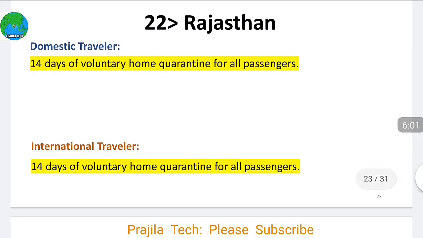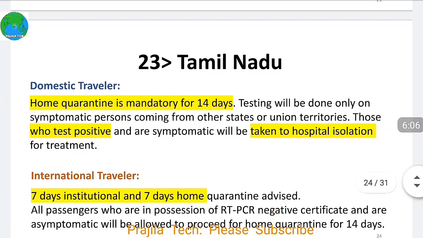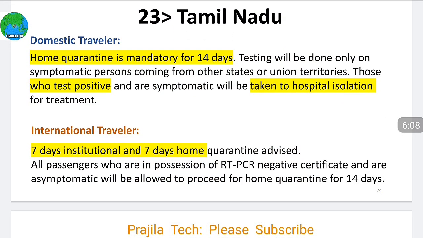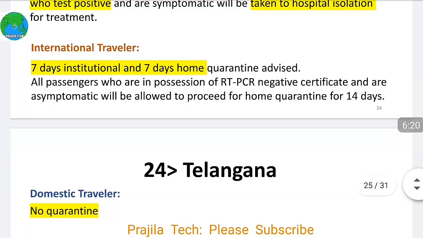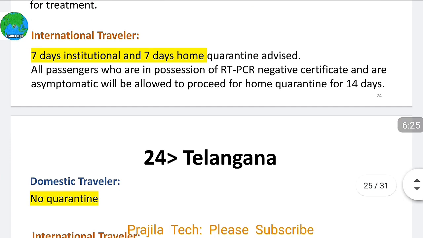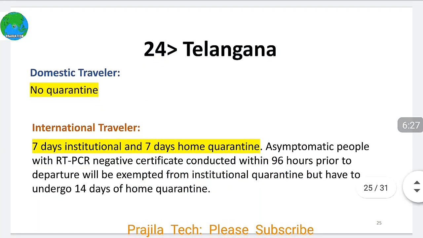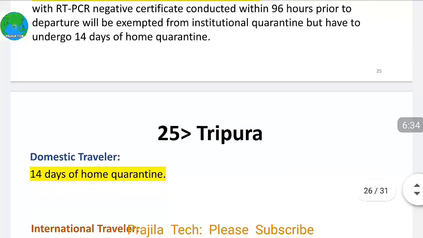In Rajasthan, 14 days of voluntary home quarantine for domestic as well as international. In Tamil Nadu, domestic traveler home quarantine is mandatory for 14 days, and who test positive will be taken to hospital isolation, otherwise you can go home. International traveler of Tamil Nadu, 7 days of institutional and 7 days of home. In Telangana, domestic traveler will not have any quarantine. International traveler, 7 days institutional and 7 days home quarantine.